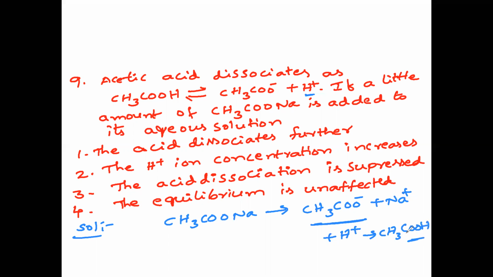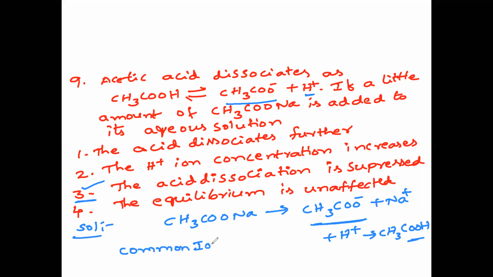This is nothing but the common ion effect, because the common ion in both cases is the acetate ion. Acetate ion is a common ion. So the acid dissociation is suppressed in this case.